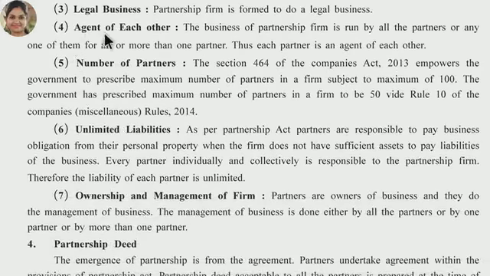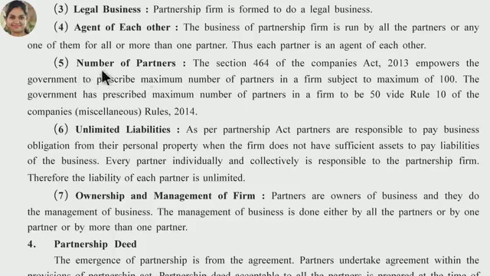Fourth characteristic, agent of each other. The business of a partnership firm is run by all the partners or any one of them for all or more than one partner. Thus, each partner is an agent of each other. It means it is not compulsory for all partners to remain present in a firm. Anyone can remain present in a firm and run the business. This is a very important point.